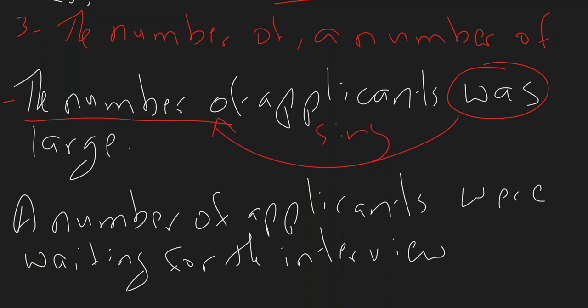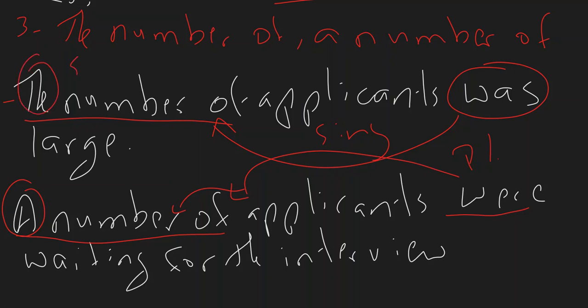In terms of a number of, which starts with an indefinite article, we always use it with a plural verb that should agree with this plural subject. This is because a number of applicants, they work individually, they don't work as one unit. So again, the number of is singular, a number of is always plural.